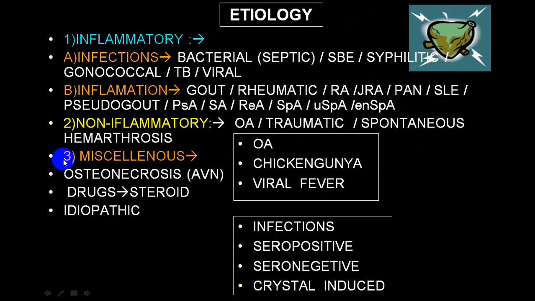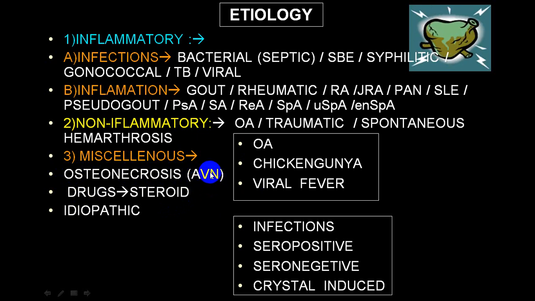There is a very odd group we call miscellaneous, which does not fit with the non-inflammatory or inflammatory group, where because of vascular damage there is necrosis of the bone, we call osteonecrosis, and the classical example of that is avascular necrosis of the head of femur.